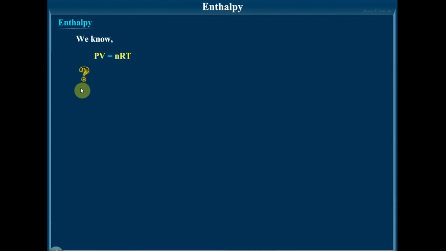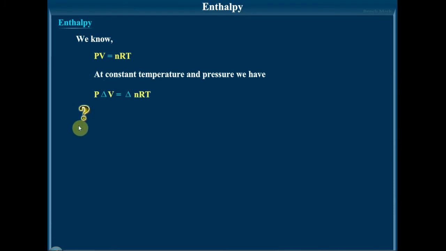Now, next is how to derive the relationship between delta H and delta U when the reactants and products are gases. We are going to derive the relationship between delta H and delta U in a reaction involving gases. We know PV = nRT. At constant temperature and pressure, there is a change in the number of moles, so P delta V = delta n RT, since R and T are constant.